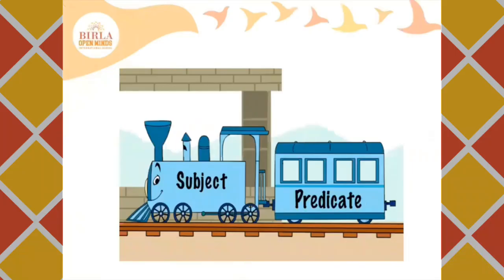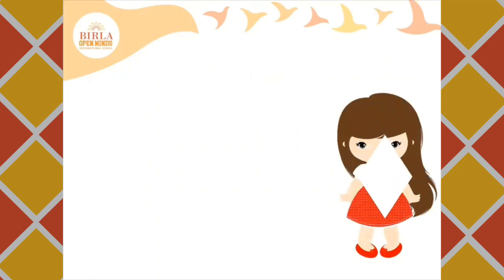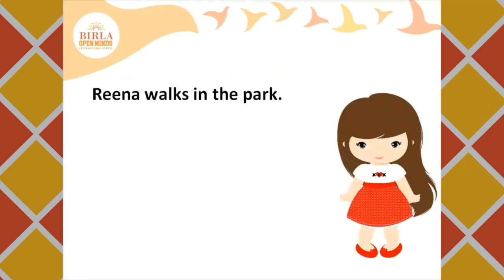Today, we will talk about subject and predicate. Let's look at these sentences. Reena walks in the park. She takes a friend with her.